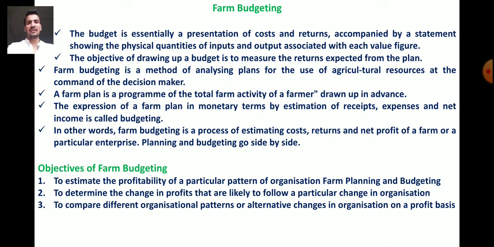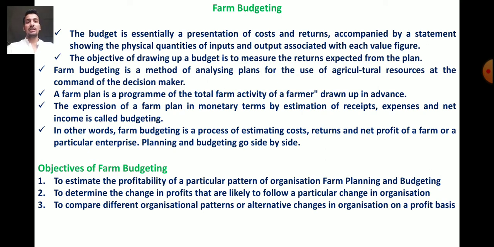It shows the different costs and the returns from farm activities, accompanied by a statement showing the physical quantities of inputs and outputs associated with each value figure. That is, the cost of some inputs and the returns from some outputs are shown by the farm budget.